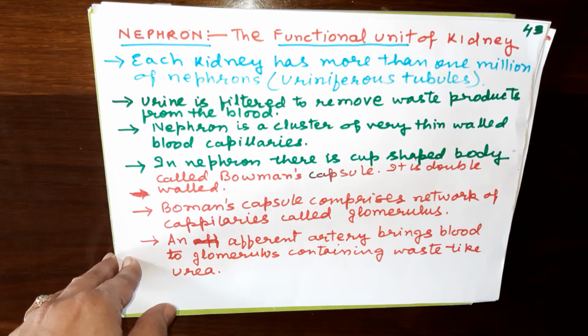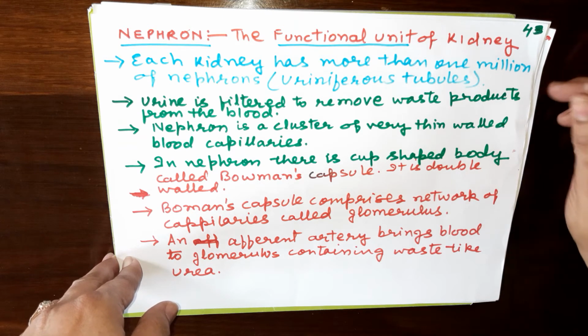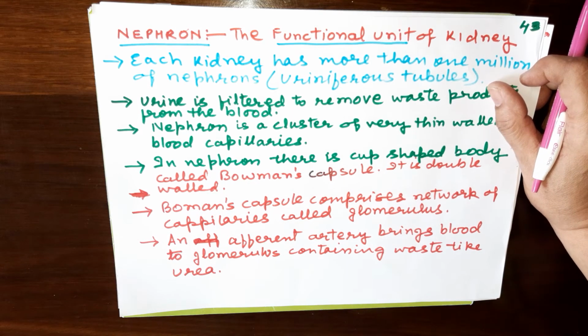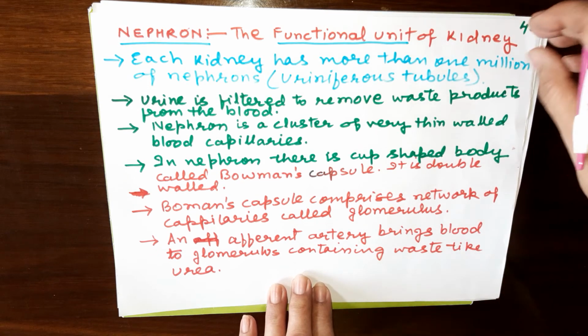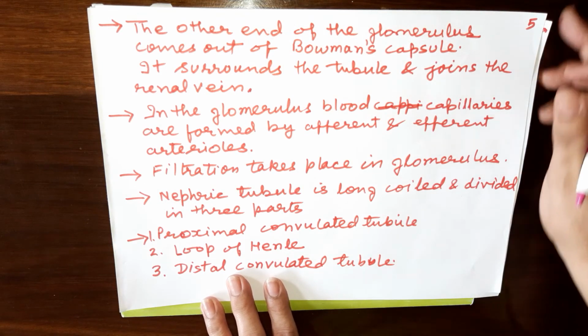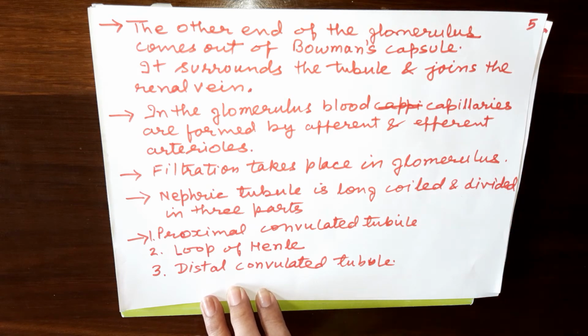I told you Bowman's capsule is the cup shaped body, and it is double walled also, as you can see in the structure. Then Bowman's capsule has a network of capillaries called glomerulus. An afferent artery brings blood to the glomerulus, and this artery contains the waste like urea. The other end of the glomerulus comes out of Bowman's capsule, and it surrounds the tubule and joins the renal vein.